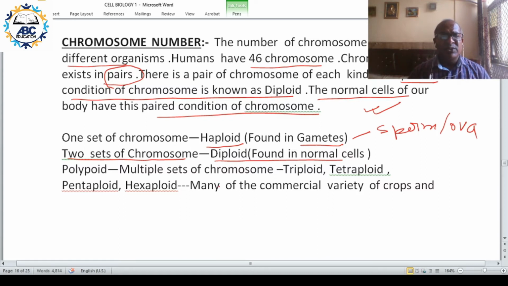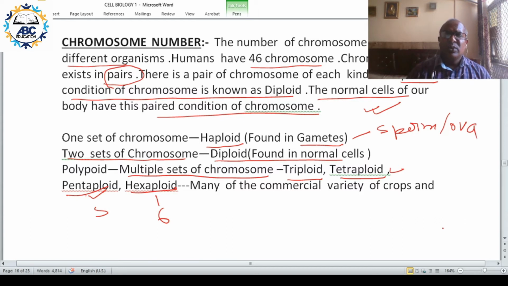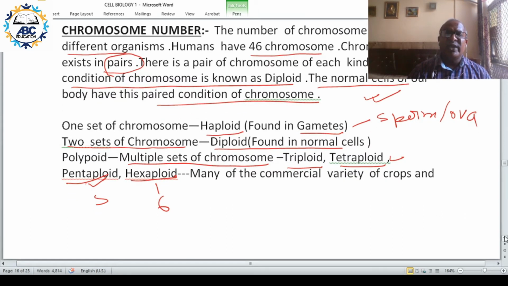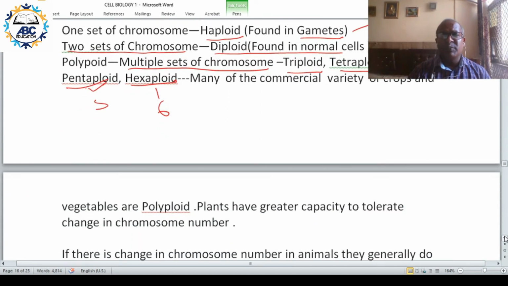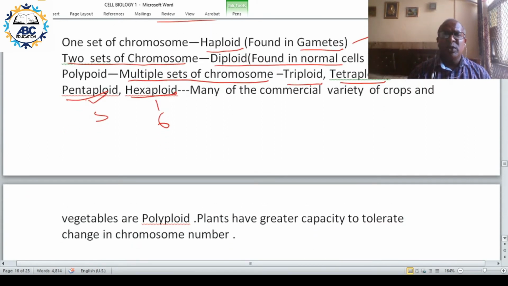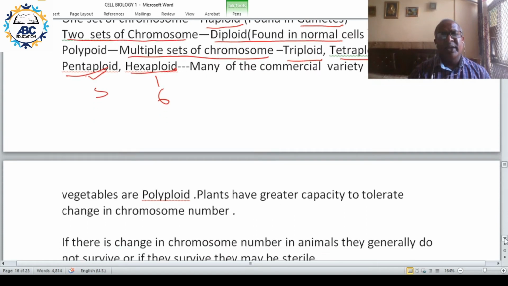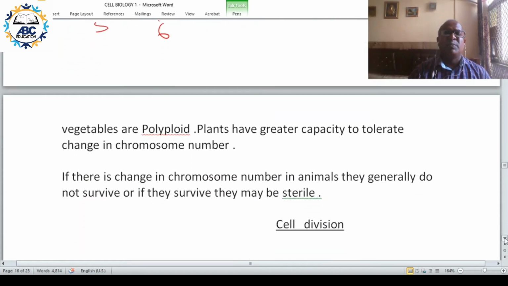But in some plants and others, there can be multiple sets of chromosomes. Triploid, 3 sets; tetraploid, 4 sets; pentaploid, 5; hexaploid, 6. So most of the commercial varieties of crops that we are using are polyploid. And plants have a greater capacity to tolerate change in chromosome number.